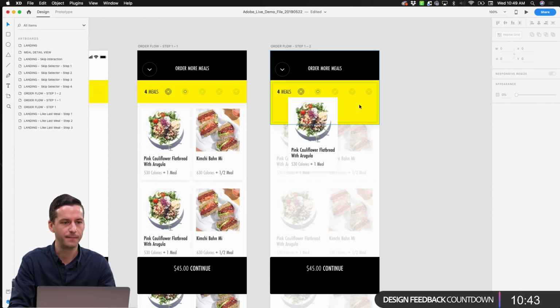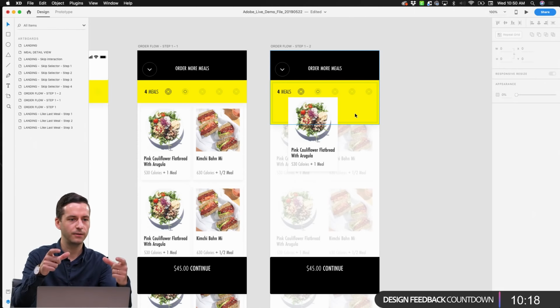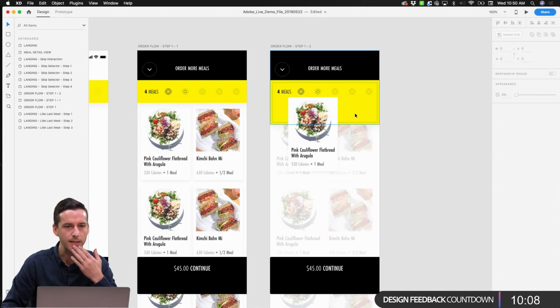So when we do that, what's going to happen is that we then want to be able to easily select the quantity of this particular item that we've added into this bar. I think what would be a fun way to do that is to use the same component that we created when we were talking about skipping a meal and then donating as part of that process, where we could say, okay, you're adding the pink cauliflower flatbread with arugula. How many of those do you want to add? You could simply drag over and say, I want 4 of them, tap, and then you're done with that process. So let's think about how we want to do that.